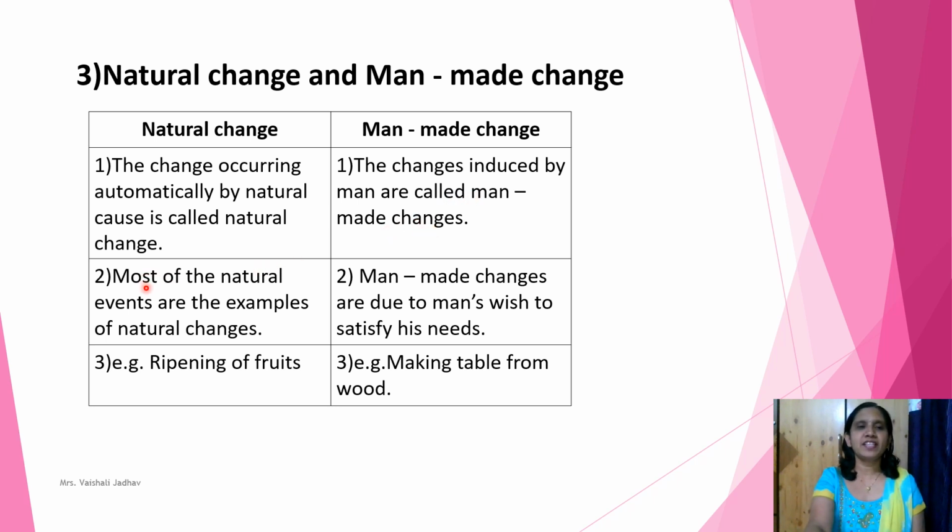Second point of natural change is most of the natural events are the examples of natural changes. Second point of man-made changes are due to man's wish to satisfy his needs. Third point of natural change is example: ripening of fruits. Third point of man-made change is making table from wood.